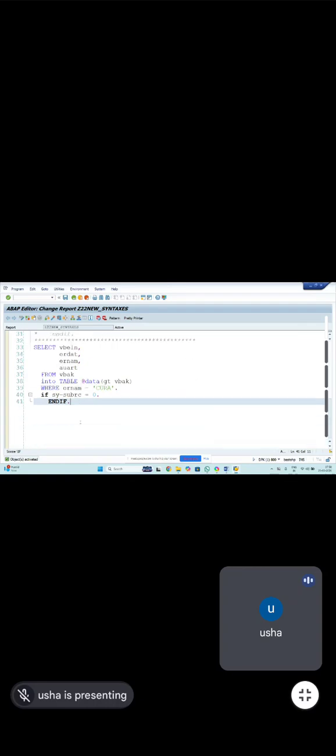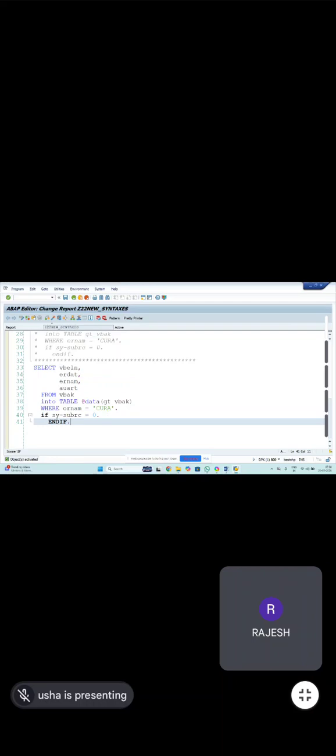See, that's it. No need of declaring the structure, no need of declaring the internal table, everything. Here itself I used the DATA keyword to declare this. Whenever you are using it in the select statement, you have to use this @ symbol. Is it clear?